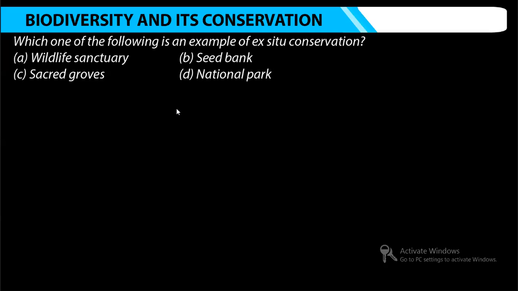Yeah, second one, which one of the following is an example of ex situ conservation? Option A, wildlife sanctuary, and option B, seed bank, option C, sacred groves, and option D, national park. And once again, I am just repeating the question. Which one of the following is an example of ex situ conservation? Option A, wildlife sanctuary, option B, seed bank, option C, sacred groves, and option D, national park.